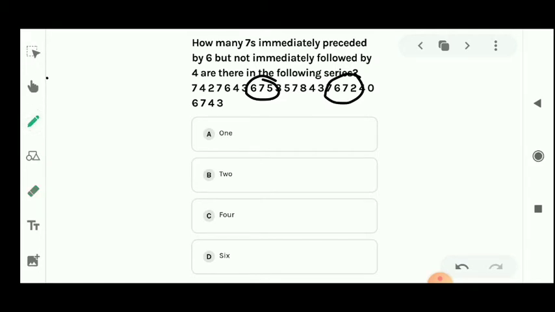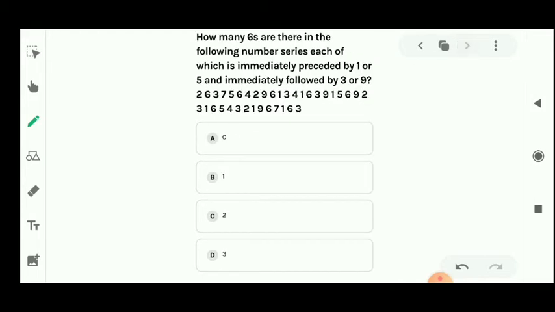According to this, only two 7s are there. B option will be right for this question. Let's see the next question. How many 6 are there in the following number series, each of which is immediately preceded by 1?